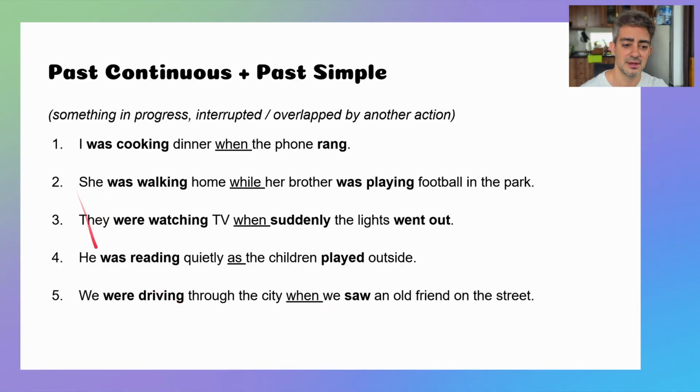Notice we're using past continuous at the beginning and then a word like when, while, or as, and then a past simple verb. In this one, in number 2, we're mixing two continuous. So we're saying two things happening at the same time. She was walking home while her brother was playing football. So two things happening.